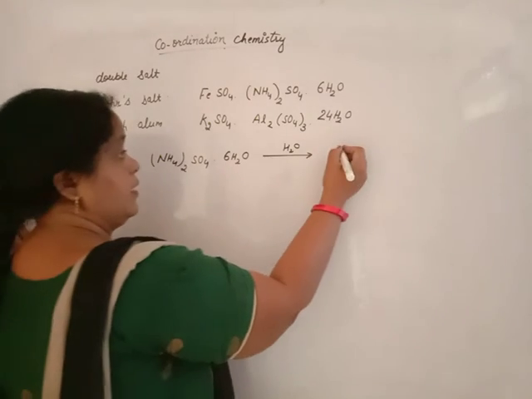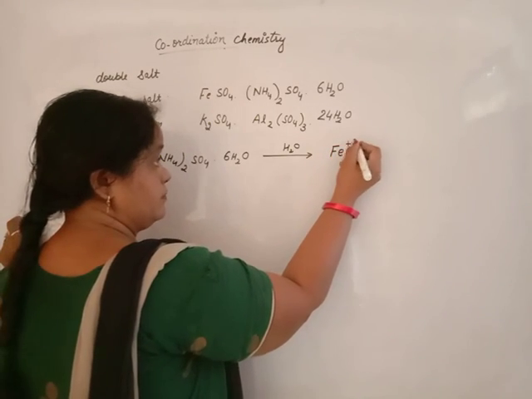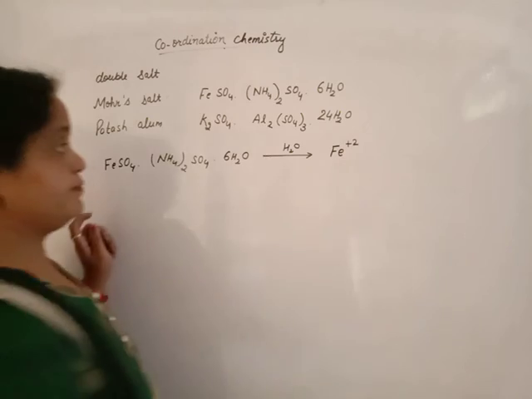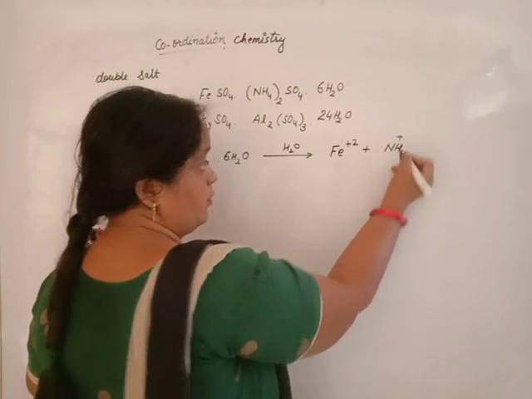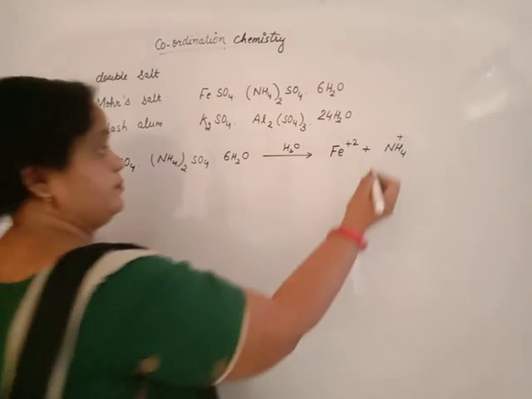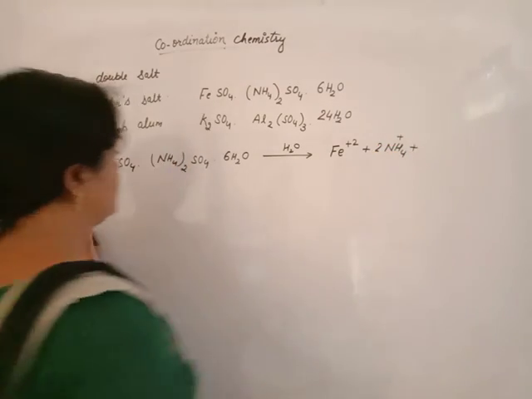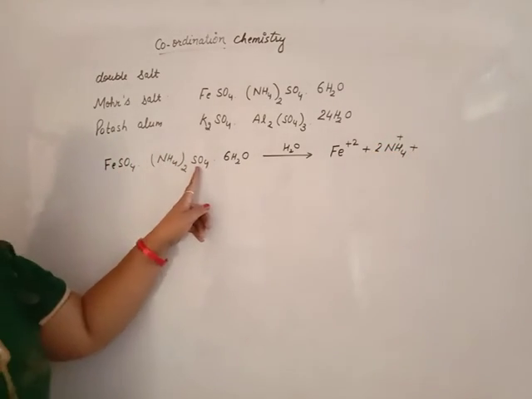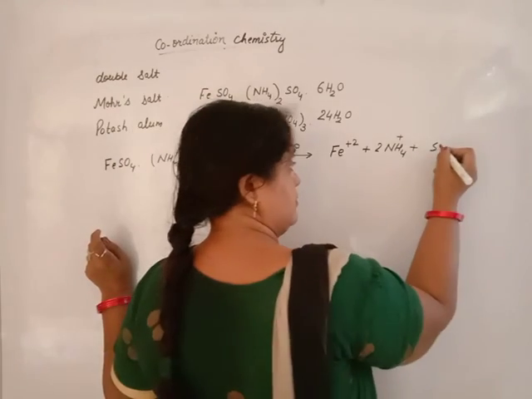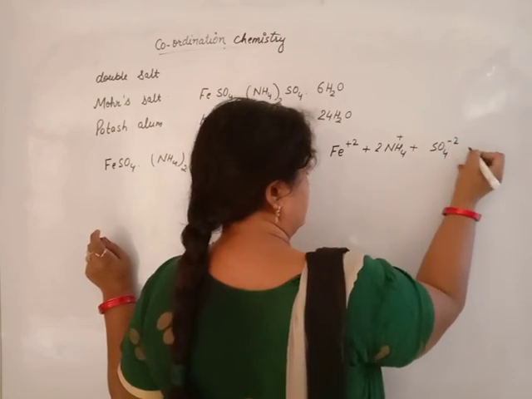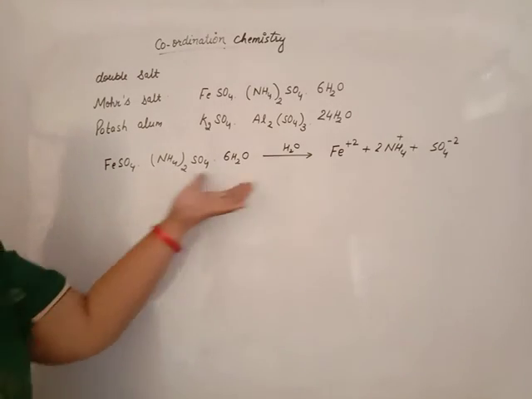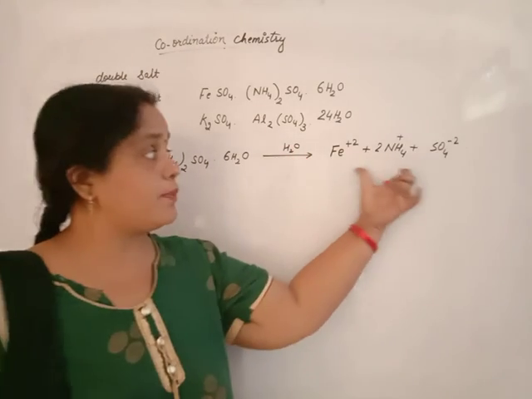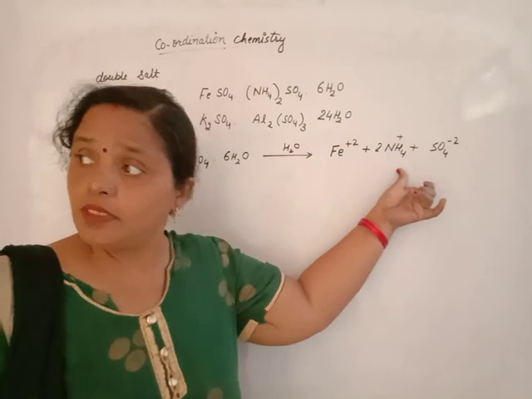We get ferrous ion and ammonium ions. How many ammonium ions? The answer is 2, plus 1 and 1, and 2 sulfate ions. That means a double salt, when dissolved in water, permanently decomposes into its ions.